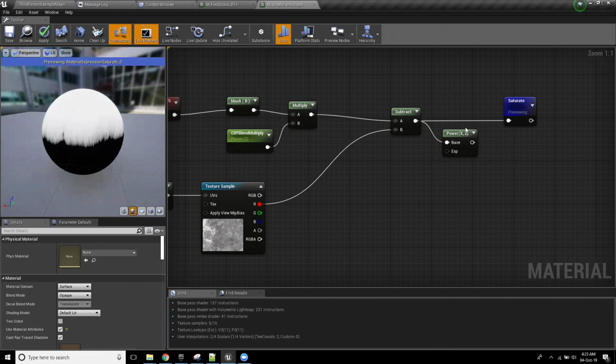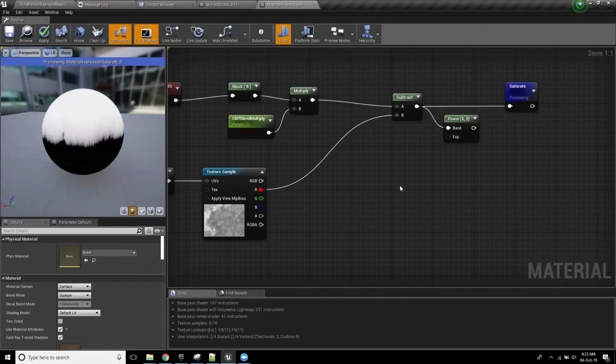So what that means is that I want you to think for a second of how 1 times 1 is equal to 1, all right? But 0.5 times 0.5 is equal to 0.25. Now, the reason I bring this up is because what that information tells us is that when we multiply a number by itself that's between 0 and 1, the closer it is to 0, the quicker it gets darker. But the closer it is to 1, the more likely it is to stay the same. So it's essentially a way of providing contrast to something that we're looking at, okay?